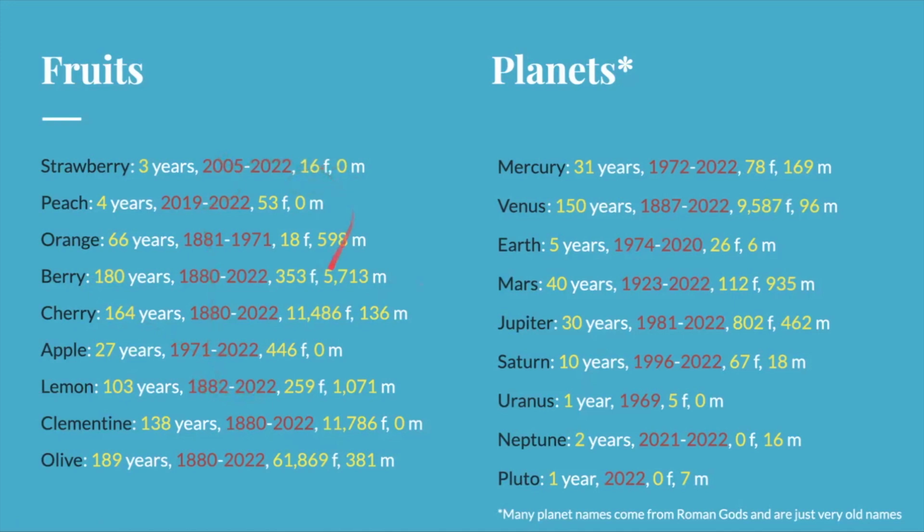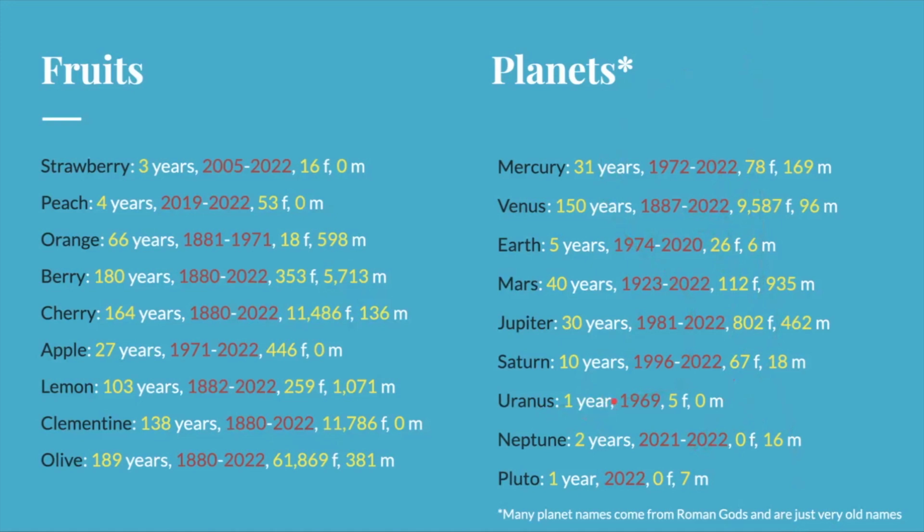And all of these names, except for cherry, clementine, olive, and berry, have just a couple hundred. Well, I guess lemon reaches just over 1,000, but it's just a handful of them in the grand scheme of things. And then with planets, most of which get their names from Roman gods and are actually just very, very old names, we see a similar trend that a lot of them have been more popular, with data from recent years, with the exception of Uranus, with only 5 girls named Uranus in 1969.